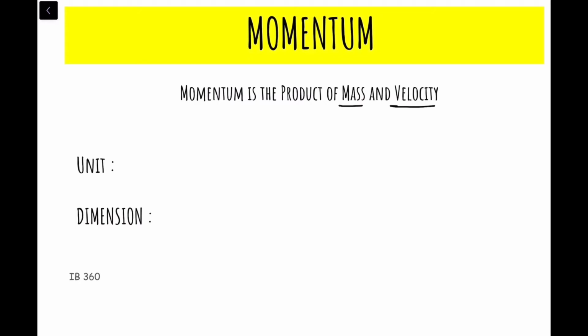Okay, so momentum is nothing but the product of mass into velocity. We represent momentum as P. So what is momentum? Product of mass and velocity, that means mv. Now, what is the unit of momentum? The unit of mass is kg. And the unit of velocity.